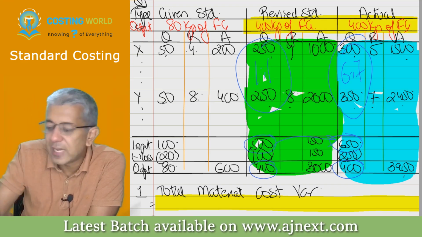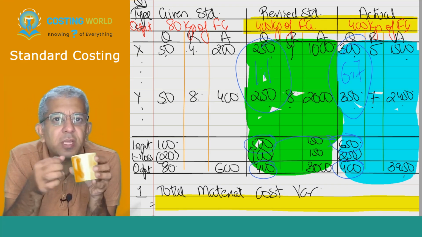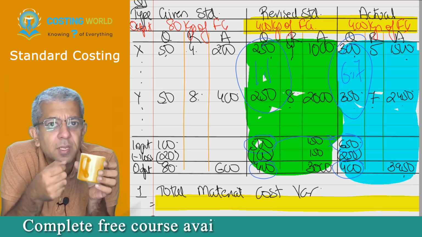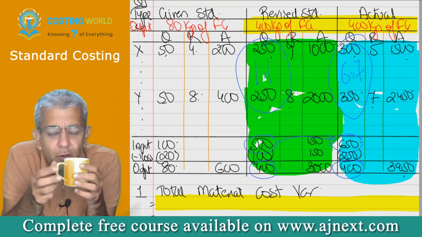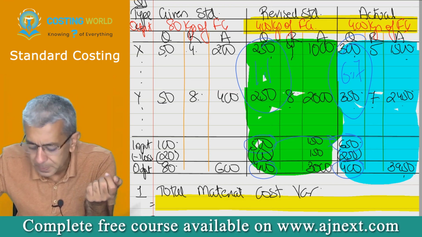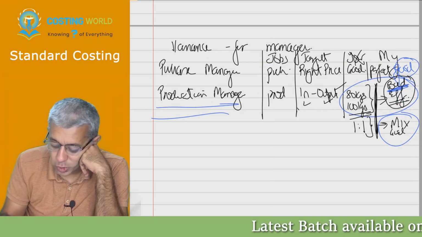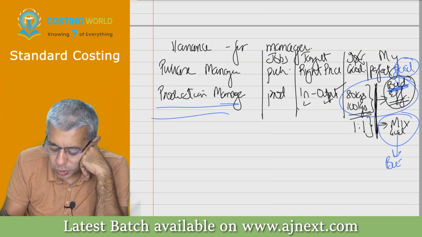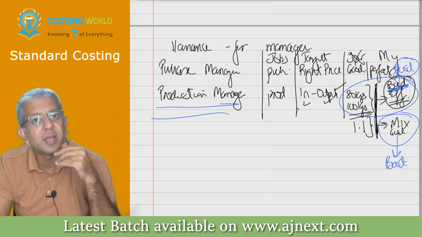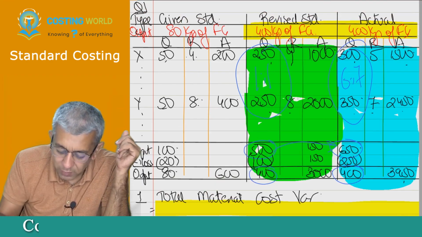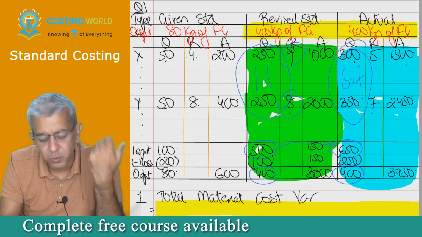Exactly the same example that I gave you of tea. That's why I gave you that particular example. If we will be putting more amount of milk, obviously my cost will be rising. So I think in terms of ratio also, he has done a pathetic job. He has changed the ratio in favor of Y. Y is far more expensive as compared to X, so therefore cost will be rising.